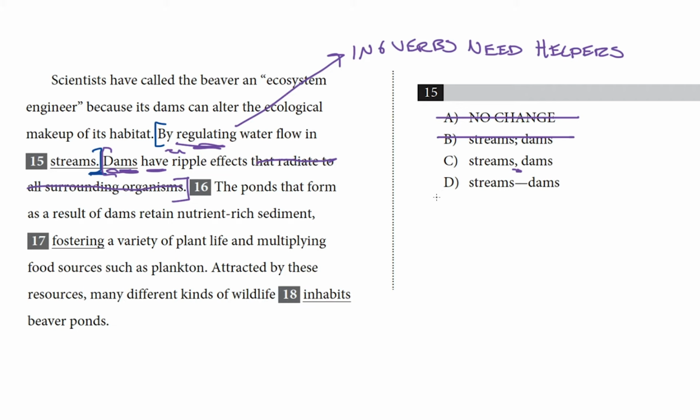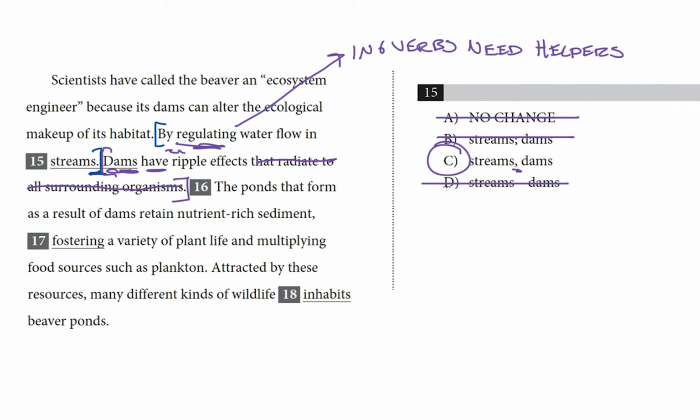It's separating that introductory phrase from the rest of the sentence. How is it that dams have ripple effects? By regulating water flow in streams. It's describing how dams have ripple effects, you see? I think that's the answer, but let's make sure. Choice D is an em dash, and when an em dash is used to connect two ideas like this, it has to follow an independent clause, which it doesn't. So we can cross that off and land on the one piece of punctuation that doesn't result in a sentence fragment, the comma. Choice C is our answer because it's the only choice that doesn't leave us hanging.